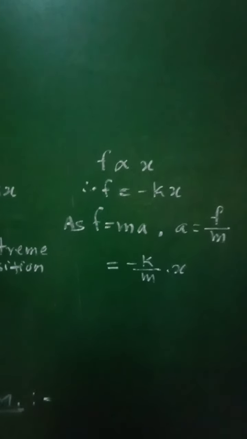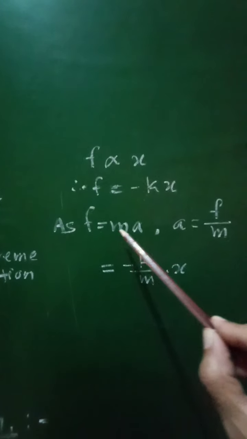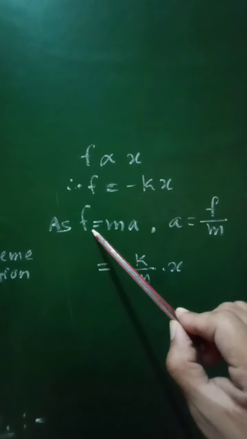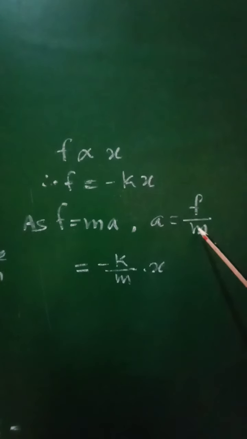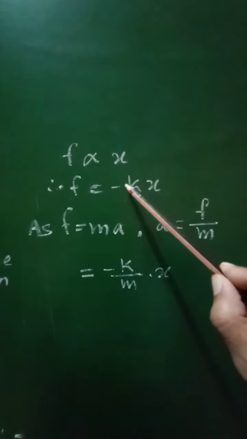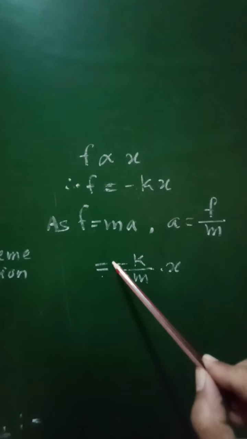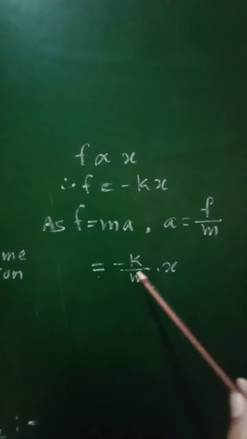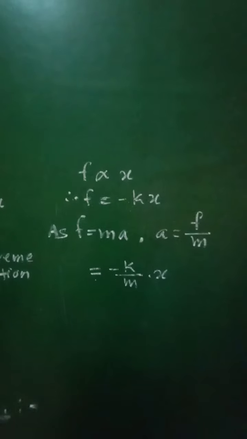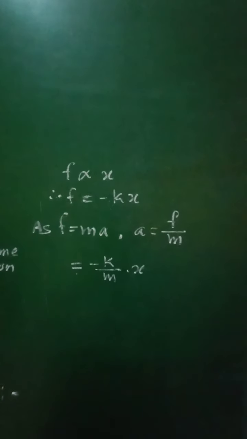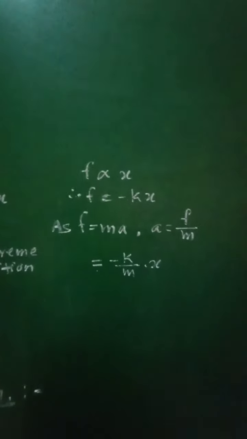According to Newton's second law of motion, we have F is equal to ma, that is mass into acceleration, that will be equal to force, and therefore acceleration will be equal to force per unit mass, that is F by m. But this F is equal to minus kx, and therefore we can write A will be equal to minus k by m into x. That will be the acceleration of that body performing linear simple harmonic motion.